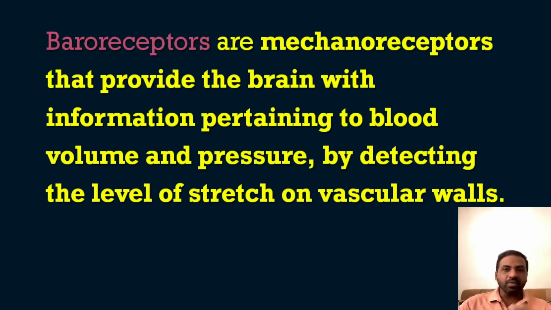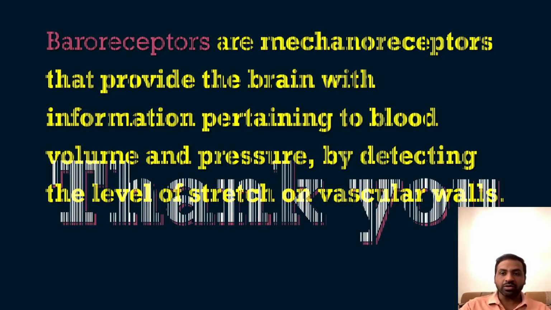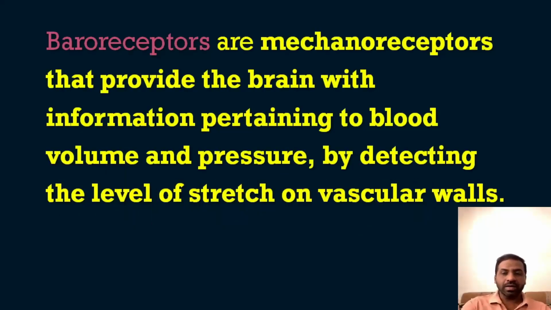Let us see what a baroreceptor is. These baroreceptors are mechanoreceptors that provide the brain with information pertaining to blood volume and pressure by detecting the level of stretch on the vascular walls. Whenever there is an increase in blood volume, or when the pressure is increasing, these baroreceptors situated in the arch of aorta and the other area we have mentioned will be stretched. These receptors will be sensitized, and they will give sensations to the brain, and accordingly the blood pressure will be maintained. So that was the final question for you in our series.